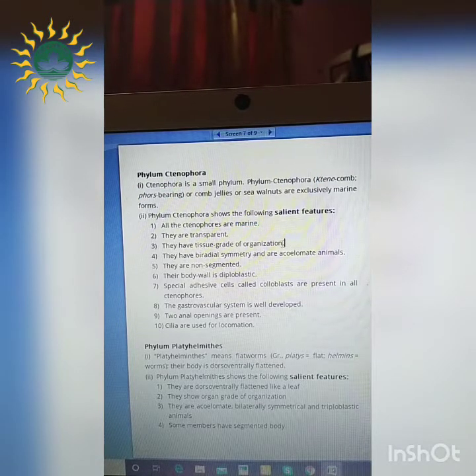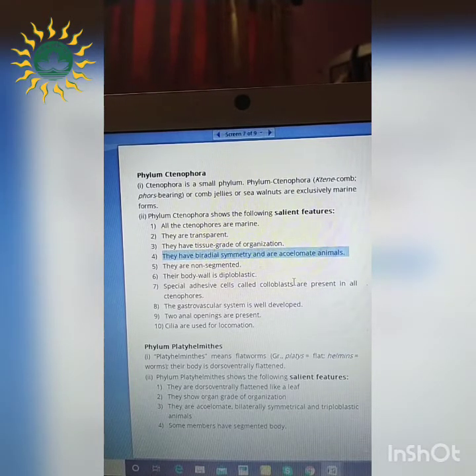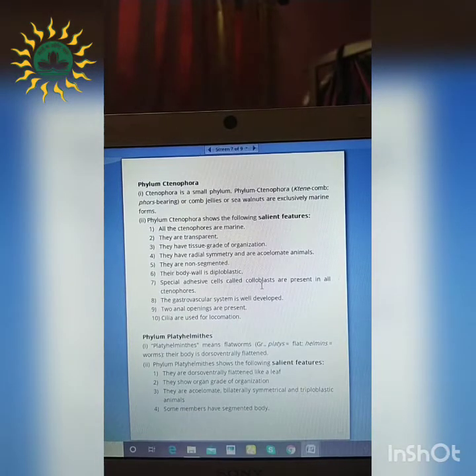And they have a tissue grade organization similar to that of the Cnidarians. These organisms have a bilateral symmetry and are acoelomate animals. Okay, so this acoelomate I have mentioned, right? This acoelomate means without body cavity, and radial symmetry means it is dividing depending on the radius. And these organisms are non-segmented.